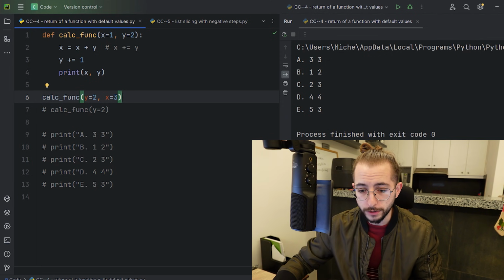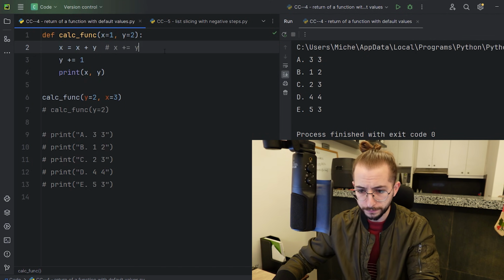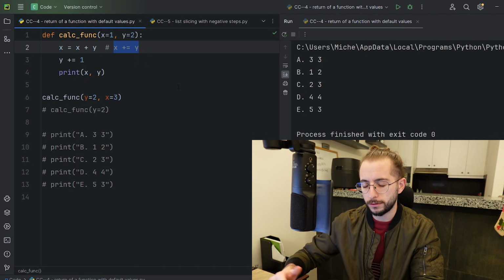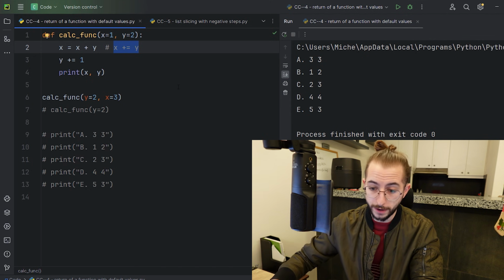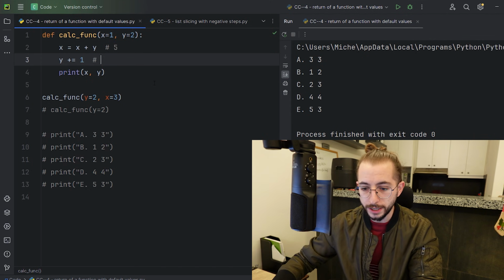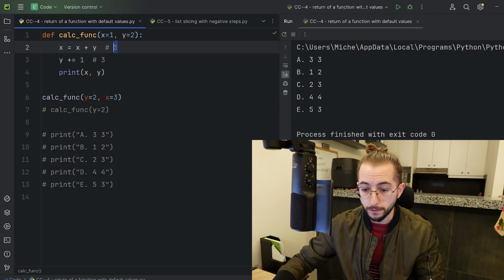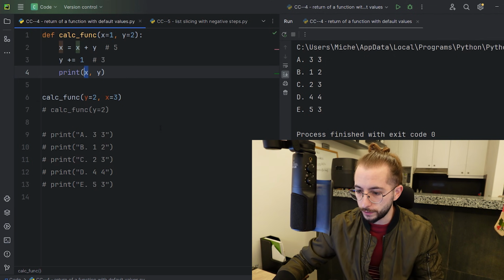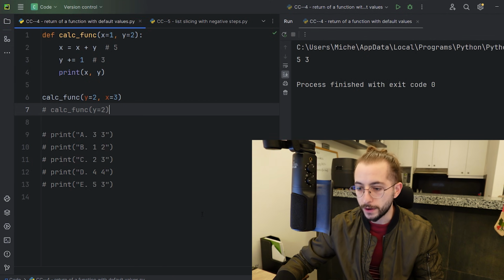So we'll have x equal to 3 plus 2, which is 5, and then we'll have y plus equals 1, so it's going to be 3, so we should have an answer of 5, 3, so it's E. If I right click and I run, there we go, we get 5 and 3.